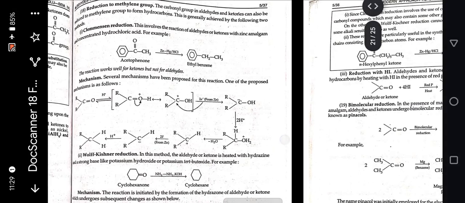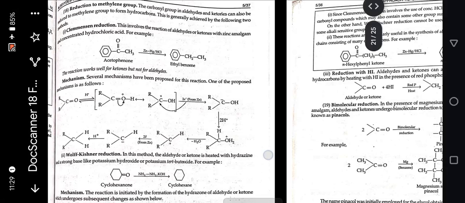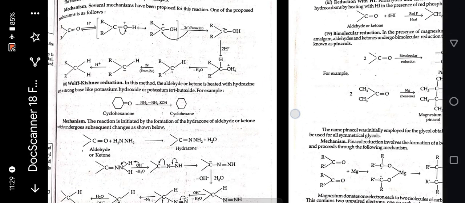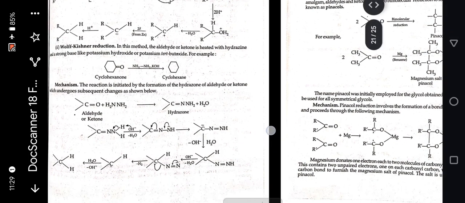Reduction to methylene group. The carbonyl group in aldehydes and ketones can also be reduced to a methylene group to form hydrocarbons. This is generally achieved by the following two methods. Clemmensen reduction: acetophenone reacts in the presence of Zn and HgHCl, and ethylbenzene is formed. The reaction works well for ketones but not for aldehydes. Mechanism. Wolff-Kishner reduction: in this method, the aldehyde or ketone is heated with hydrazine and a strong base like potassium hydroxide or potassium tert-butoxide to form cyclohexane.